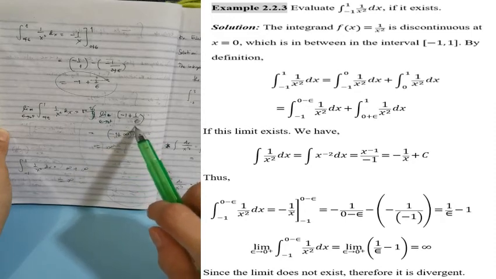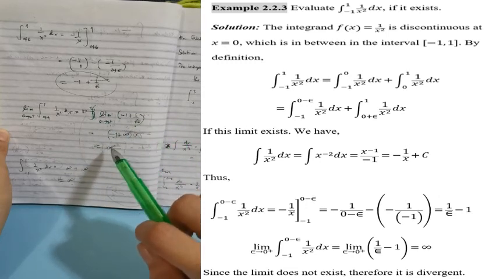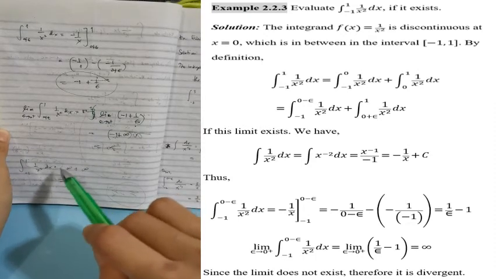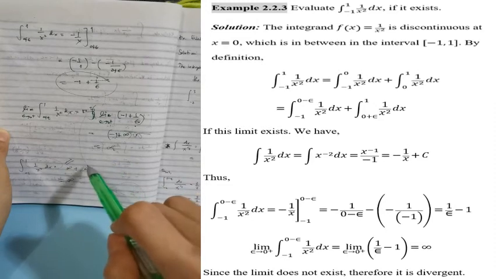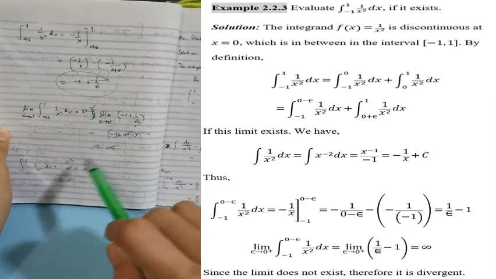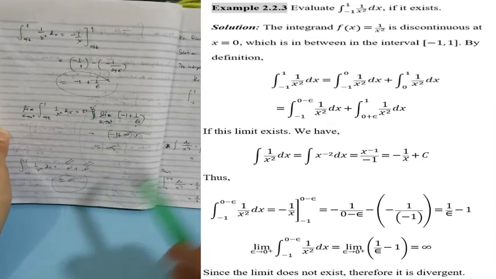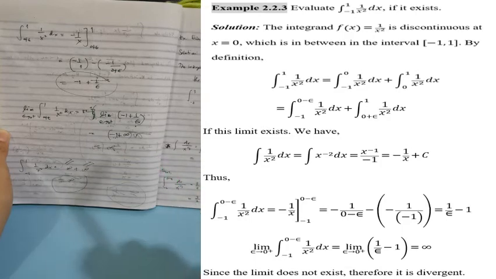Limit of 1 over 0 is undefined, so that is infinite. So, negative 1 plus infinity is infinity. So, ibig sabihin nun, di ba ang result kanina sa first term is positive infinity, and then yung result din sa pangalawang term is positive infinity. So, infinity plus infinity is equal to infinity. So, we can say that the given integral does not exist.